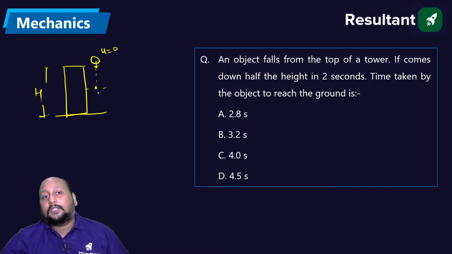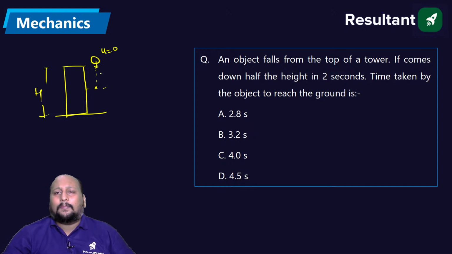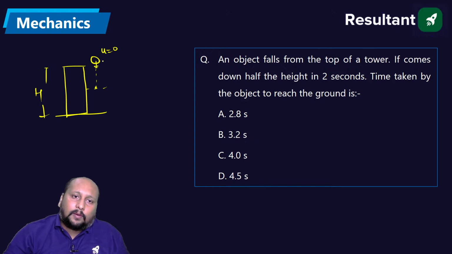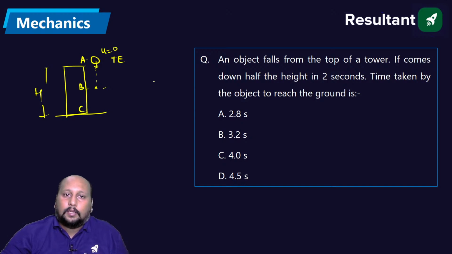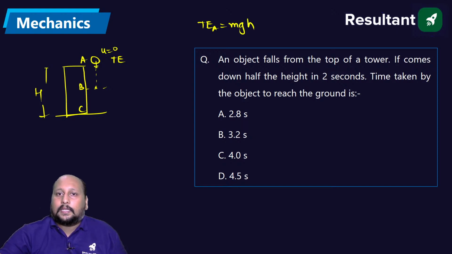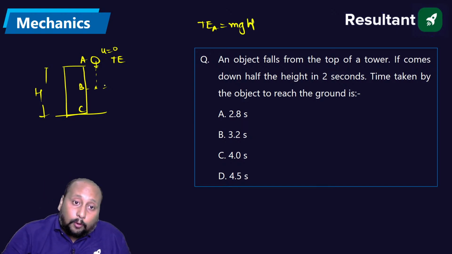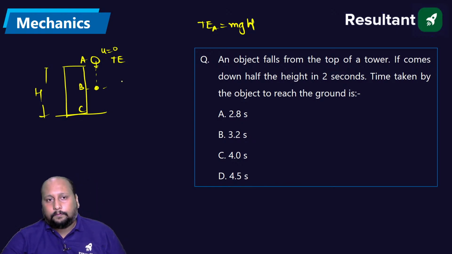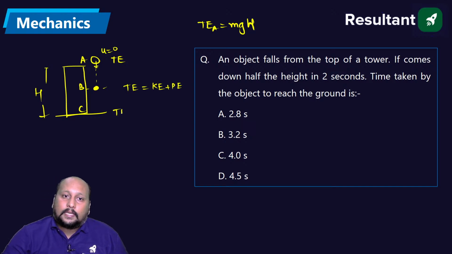The time taken by the body to reach the ground will be? Now let us apply the conservation of energy. Here velocity is 0. Let's say this is point A, this is point B, this is point C. Total energy at point A will be simply the potential energy mgH. At point B we have the total energy as both kinetic plus potential, and at point C we will have only the kinetic energy, because potential energy is equal to 0.